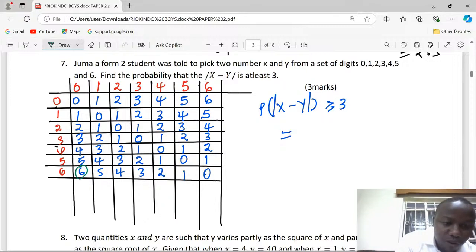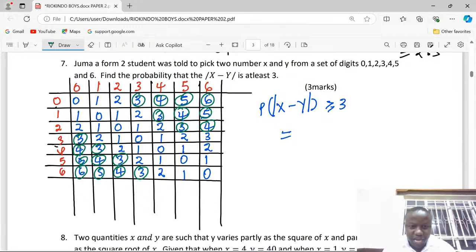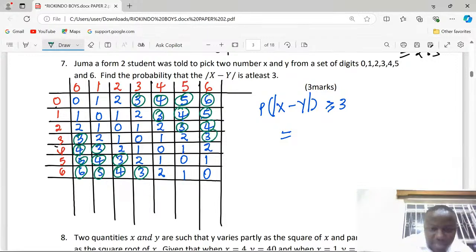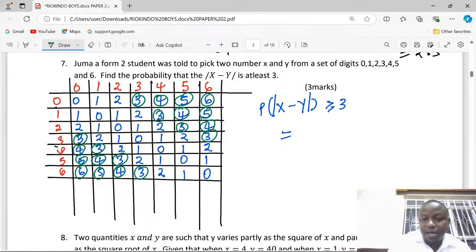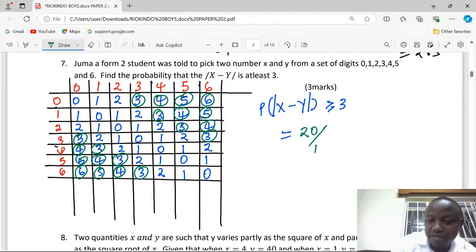On this side, we can have 1, 2, 3, 4, 5, 6, 7, 8, 9, 10. And on the other side, we shall have 1, 2, 3, 4, 5, 6, 7, 8, 9, and 10. There are 10 options. So we have 10, 10, which means 20 options out of, in the cases where the absolute value is 3 or more, at least 3, it is 20 options out of a total of 7 by 7, which is 49.